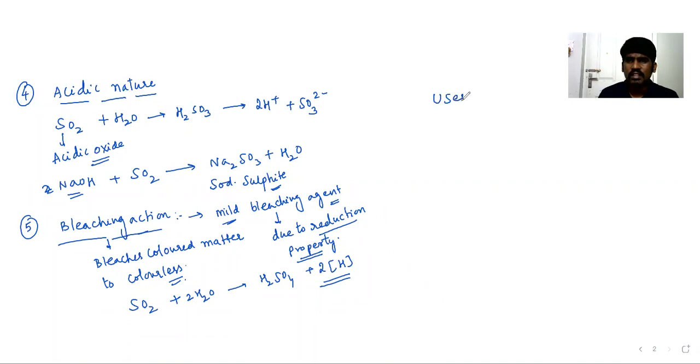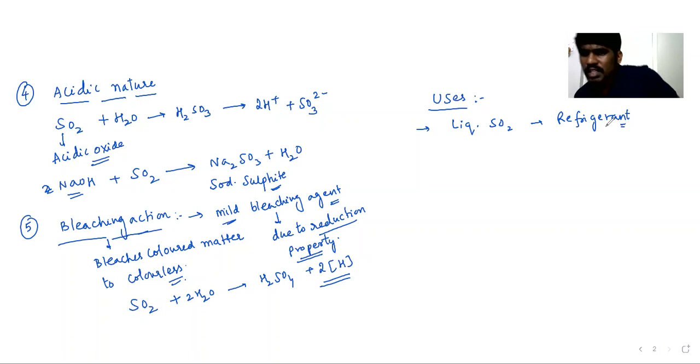Now next, uses. Major uses only we are giving. Liquid SO2 can be used as a refrigerant, children, which is one of the uses, as well as for the manufacture of sulfuric acid.